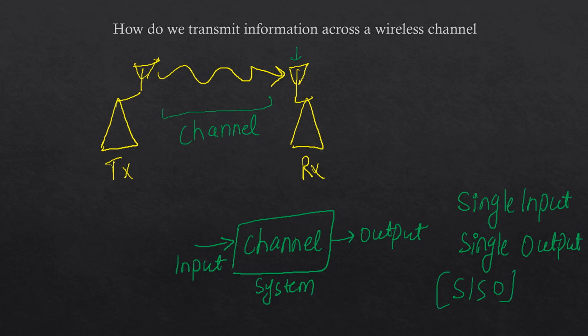Okay, so to put it very simply, this is how a communication system works when there is a single antenna on both the transmitter and receiver. This is the easiest way to transmit information across a wireless channel using the SISO mechanism.